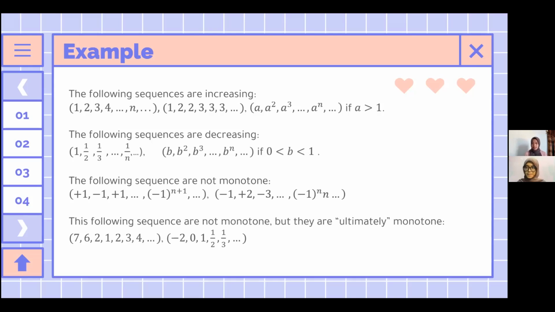And the second example is -2, 0, 1, 1/2, 1/3. The sequence is ultimately decreasing because from the third term onward, 1, 1/2, 1/3 is decreasing, but the previous terms are neither increasing nor decreasing. So the sequence is said to be ultimately monotone.